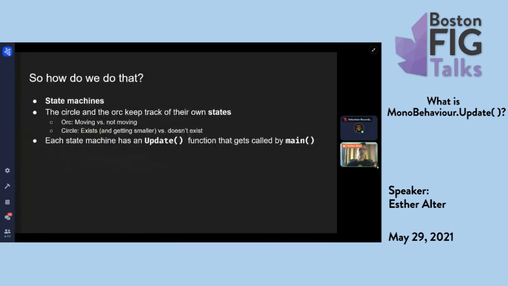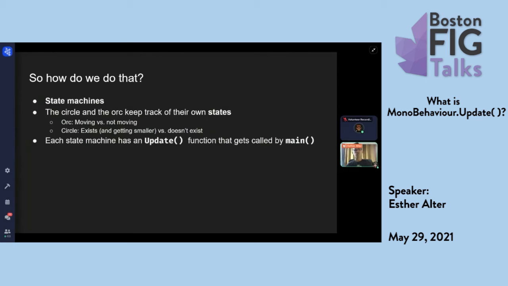So we're going to be able to do that by restructuring the code for the orc and the circle into what are called state machines. And that's a more technical word than it ends up being. It just means that they are going to keep track of their own states. So the orc's going to track whether it should be moving versus not moving, and the circle is going to track whether it exists or doesn't exist.